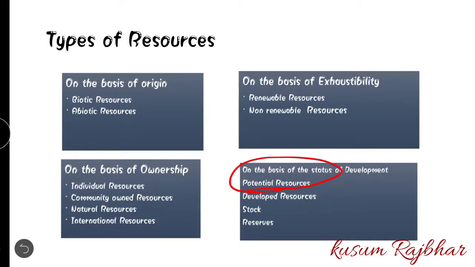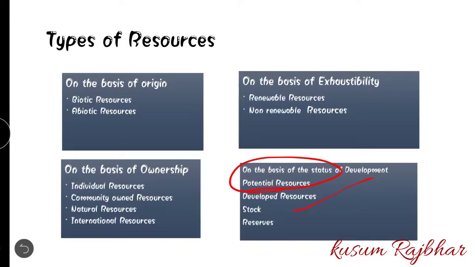Still, due to technology, we have not reached the mark to harness this resource. Developed resources means already developed resources like hydro power generation resources and wind power resources.